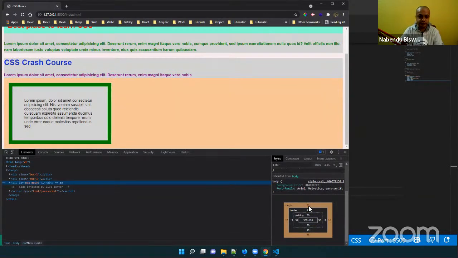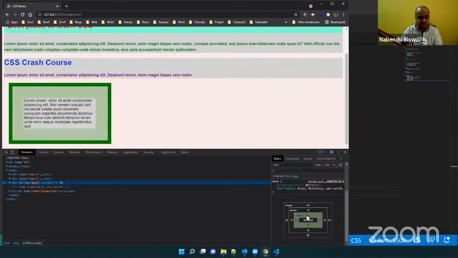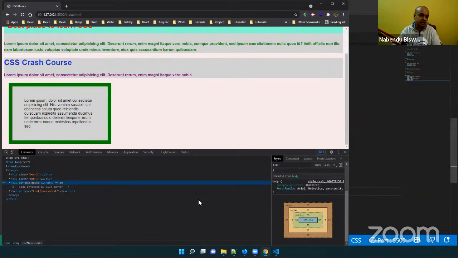Very important interview question. And one more thing I want to tell, that margin is generally between two different elements, and padding is the space between the content and the element. So it is for the element only, and margin is between two different elements. This is something which you should keep in mind.